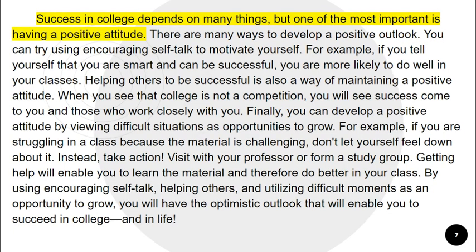Let's look at the paragraph again. The writer's main idea is having a positive attitude is important in one's success in college. Which details in the paragraph are the major supporting details that directly support the main idea? Again, pause the video if needed. Did you find them? The major supporting details are to try using encouraging self-talk to motivate yourself, help others to be successful, view difficult situations as opportunities to grow. These are the major supporting details because these are the specific ways an individual can have a positive attitude while trying to be successful in college, which is the paragraph's main idea.